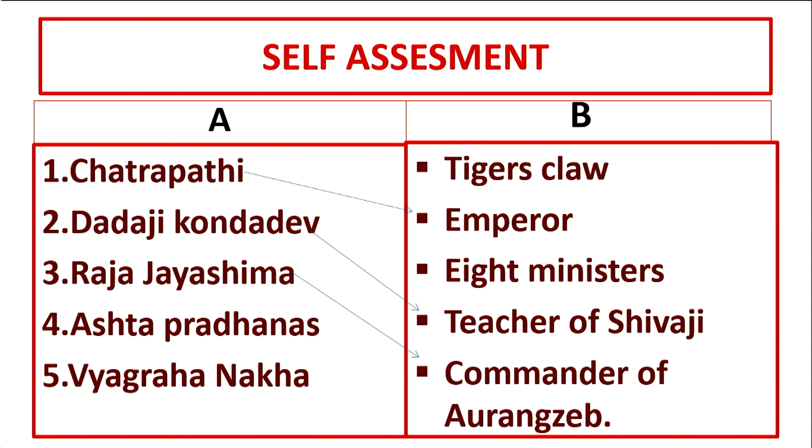Good. Now look into the fourth one, children. It is Ashtapradhanas. Where shall I match it? Yes, let me match it with the 8 ministers. Right. Vyagranaka. Vyagranaka is to Tiger's Claw. Yes, very good, children. You have all given correct answers.